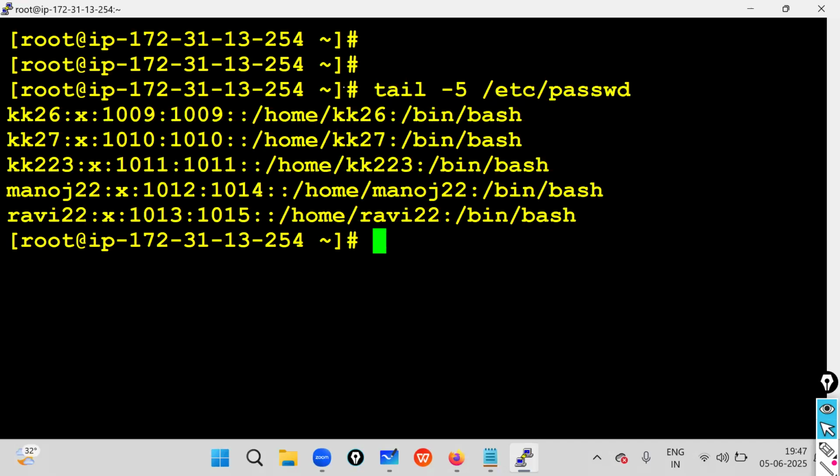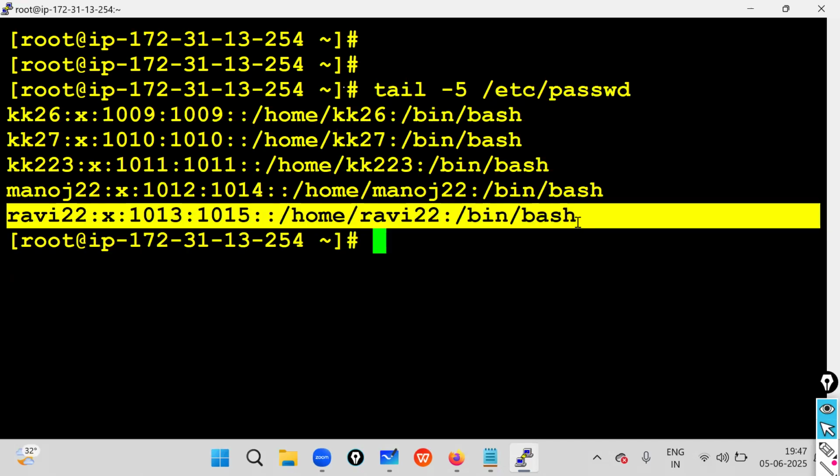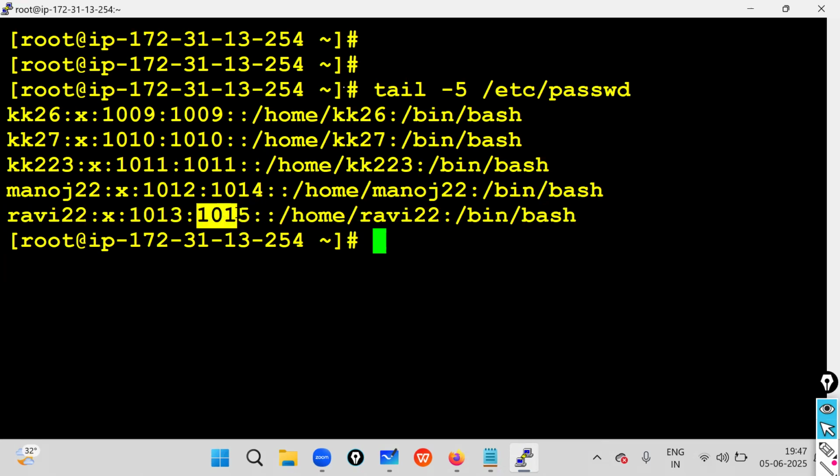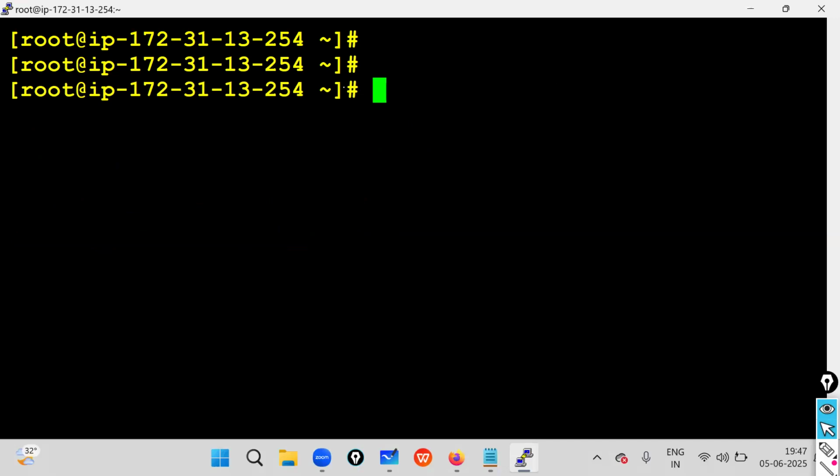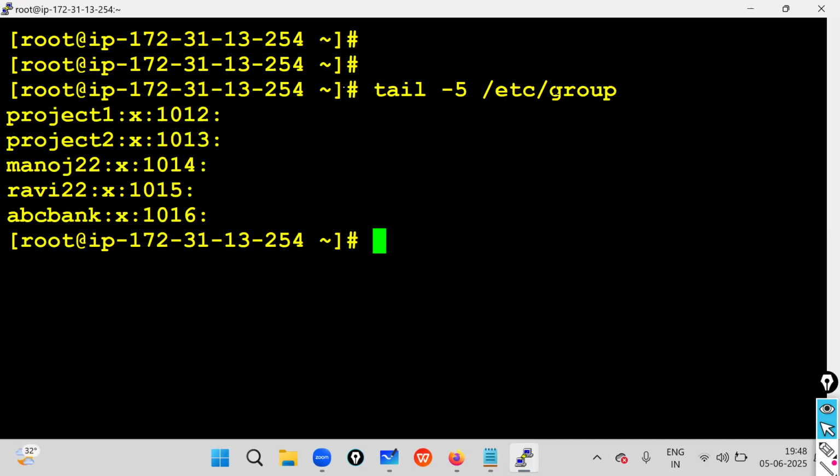This is our Ravi user's details. I checked the user details, and he has the group ID 1015. Only this group ID information is available for Ravi. But go to the group file: tail -5 /etc/group, press enter. Okay, understood, sir. Ravi is available and ABC Bank is also available.